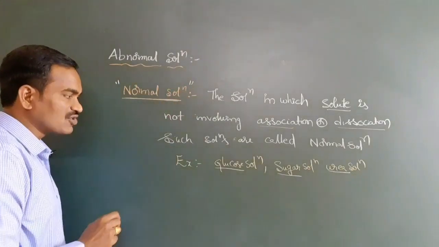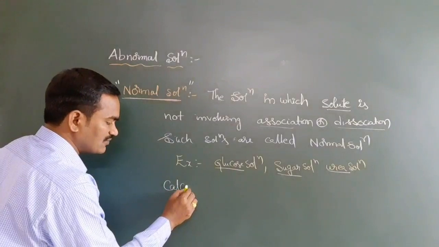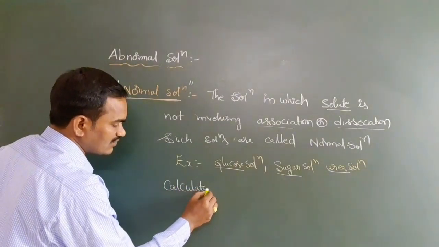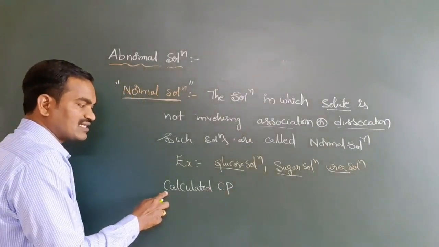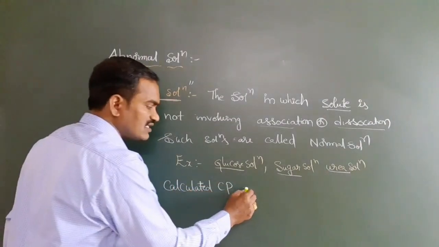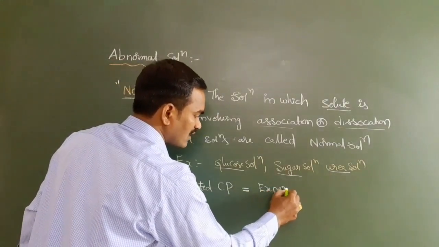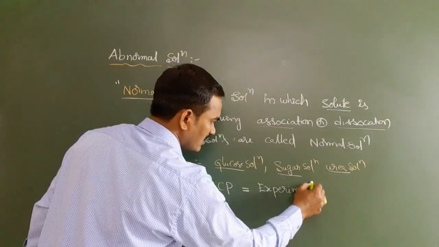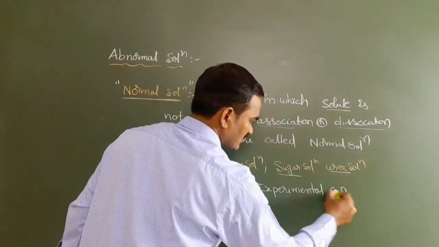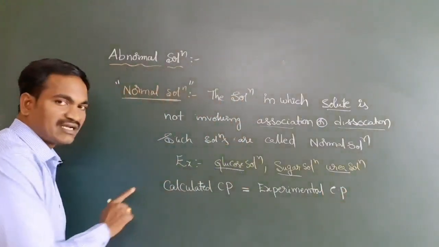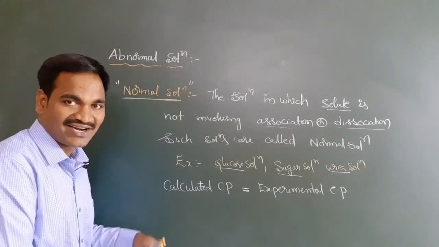In normal solutions, the major point is that the calculated colligative property is equal to the experimental colligative property. Both are equal because the solute is not involving in association or dissociation.